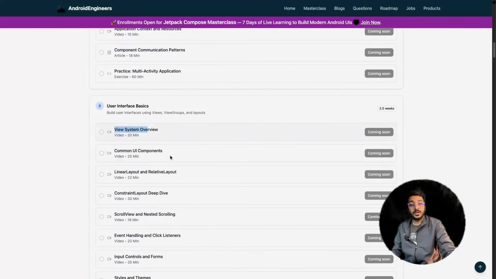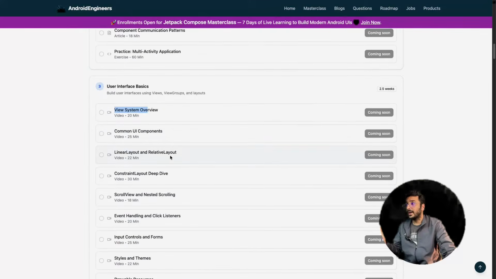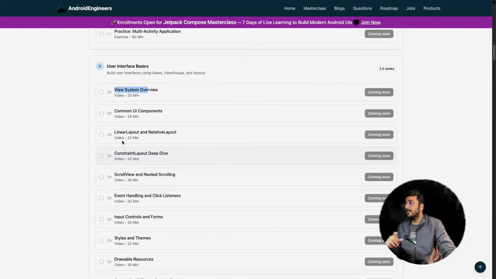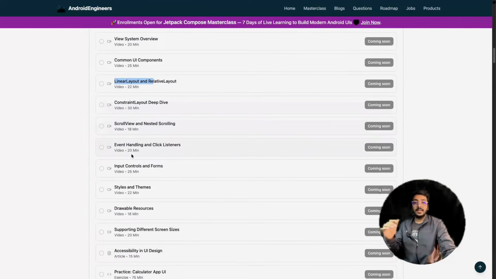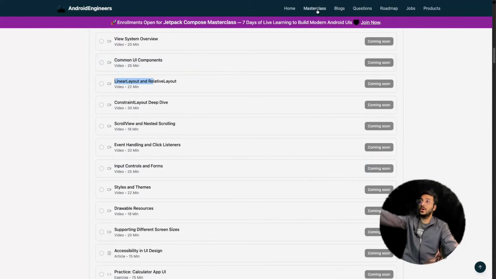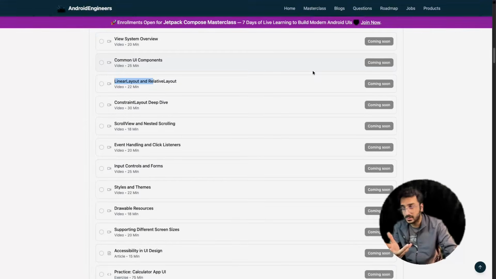You should know how to create the UI on Android, right? There's an older thing, XML, where you need to learn about linear layout, relative layout, constraint layout, and these kinds of things. There's a new thing called Jetpack Compose, which we also take classes for, which we also take master classes for. If you want to join the Jetpack Compose master classes, you can go to our masterclass section and join the cohort, whichever is ongoing. But coming back to this roadmap, you should know the basics of XML, so that whenever you see any kind of XML code base, you understand it. After that, Compose is the main part.